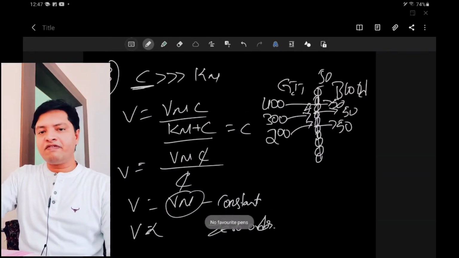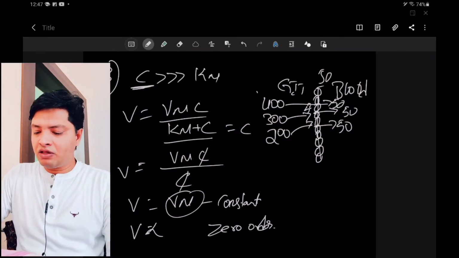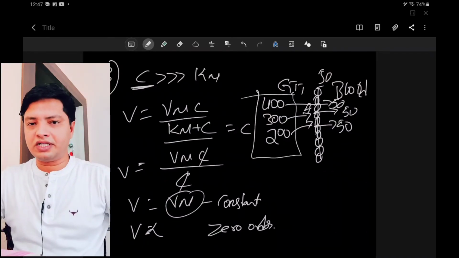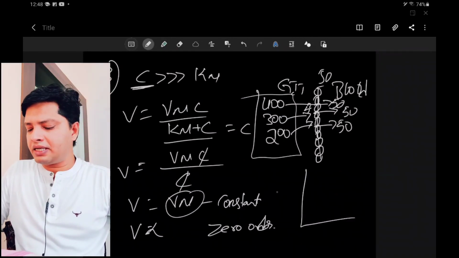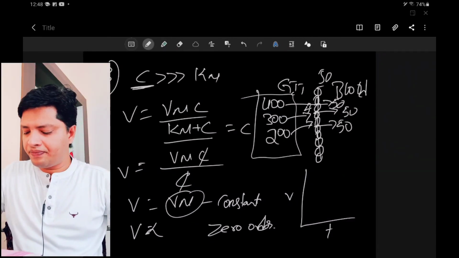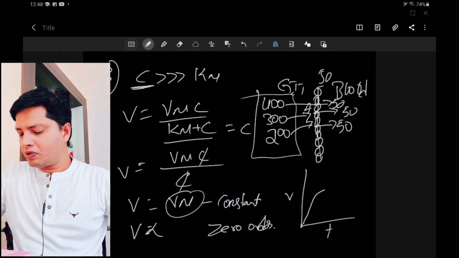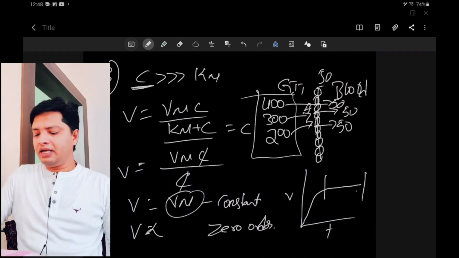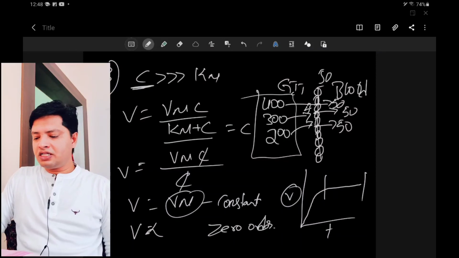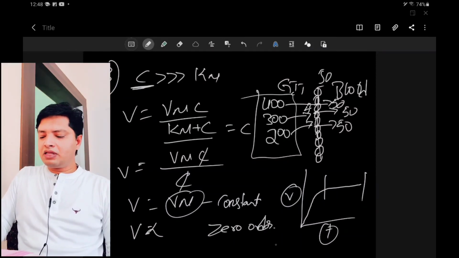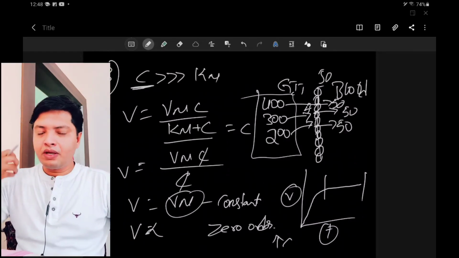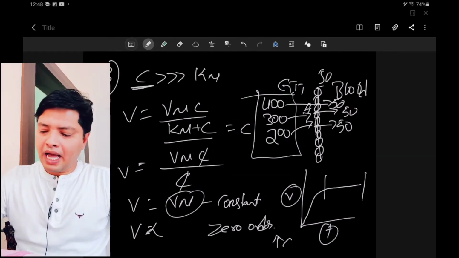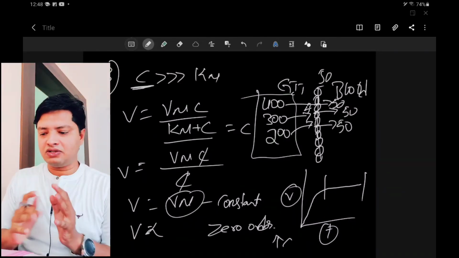So what is happening here? Only 50 molecules are absorbed even though I am increasing the concentration. So it indicates zero order. This can be represented in the equation like this. Whatever plateau you are seeing, the velocity is not changing over time even though there is an increase in the concentration, because the concentration is high and your carrier mediated system is getting saturated.